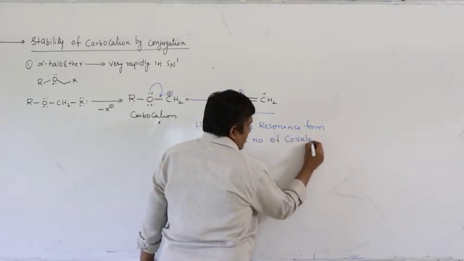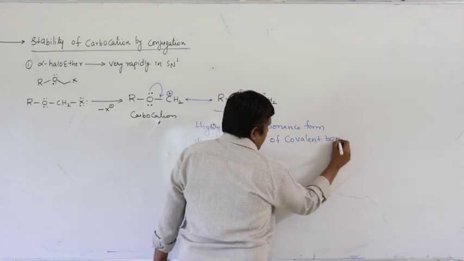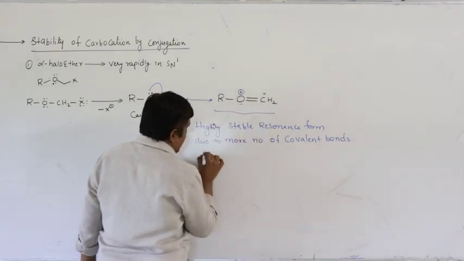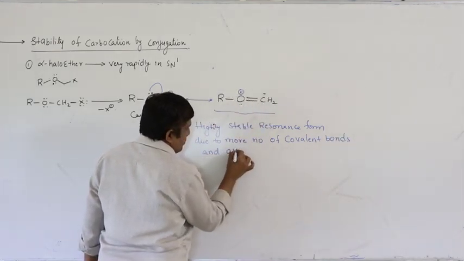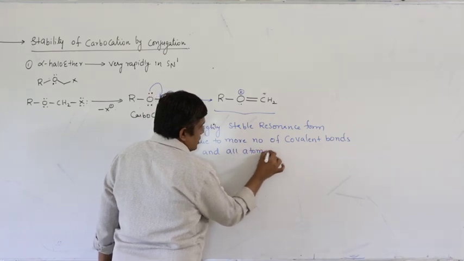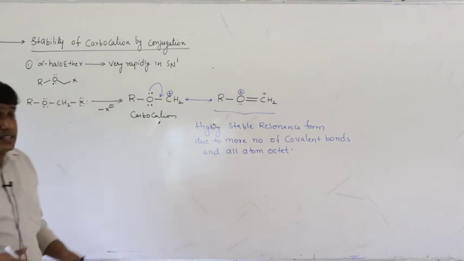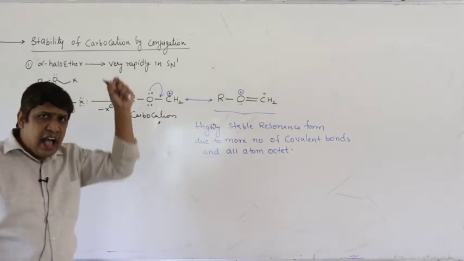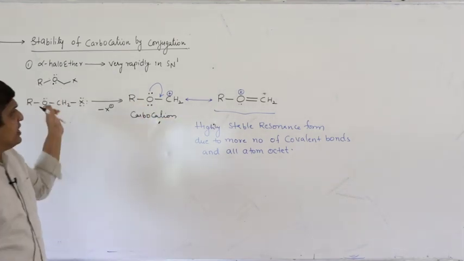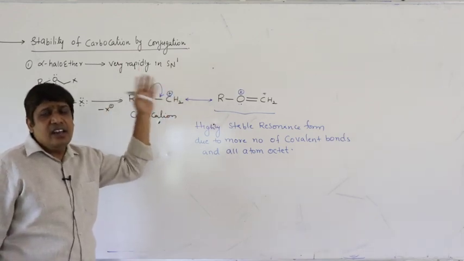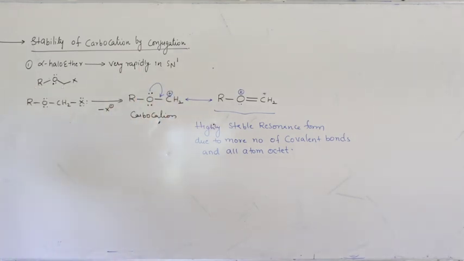That is one point, and all atoms have octet configuration. Due to these two reasons, this carbocation is highly stable. That is why alpha halo ethers react very rapidly in SN1.